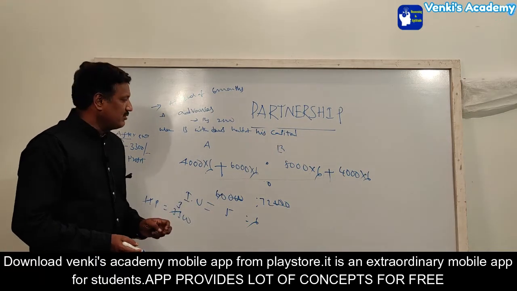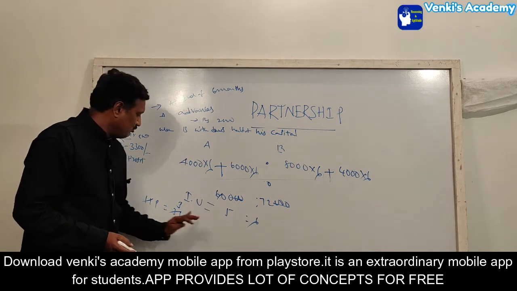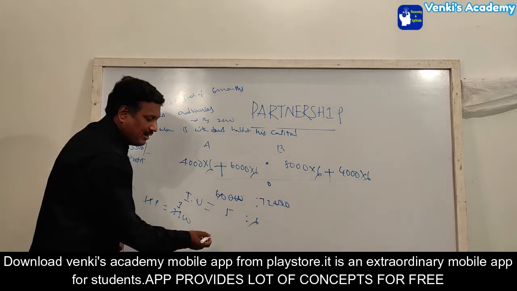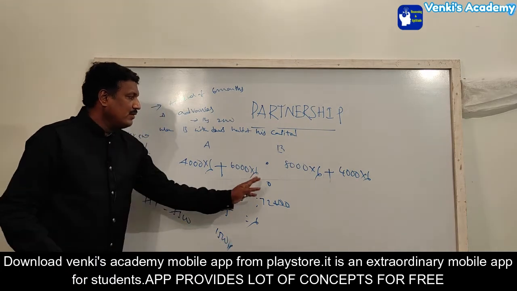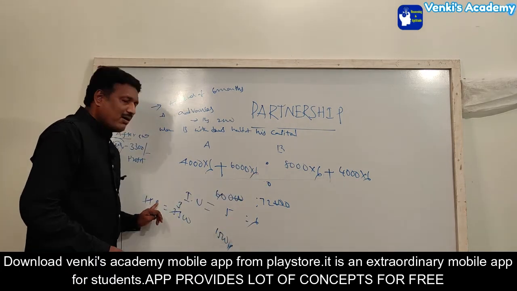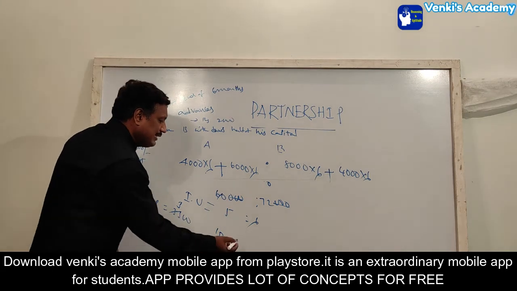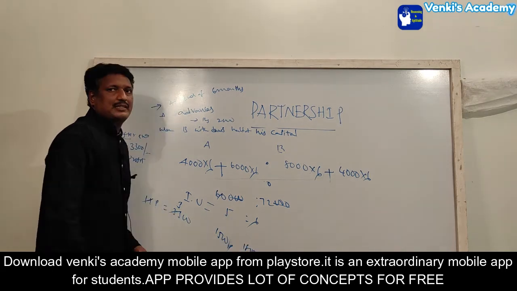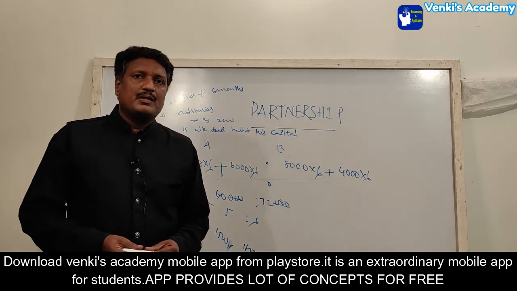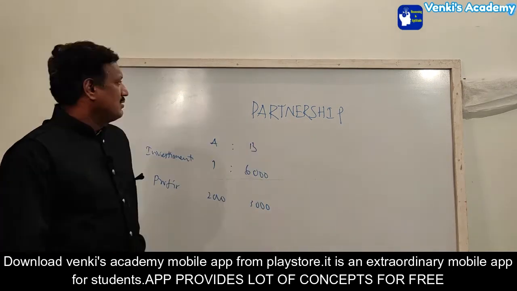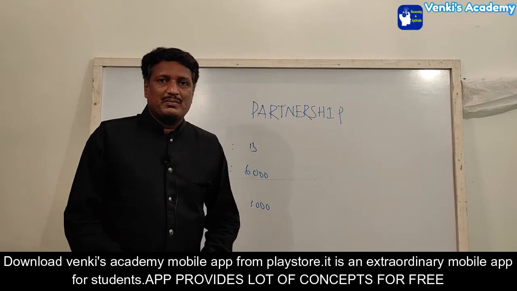Whenever you find each part, we can distribute depending upon the investment units. A needs 5 parts here. One part is 300, so 5 parts means 1,500. That is the profit of A. Whereas B needs 6 parts. One part is 300, so 6 parts is 1,800. So B's share is rupees 1,800. This process we can call the advances and withdraw model. Okay, see the next model in this partnership.